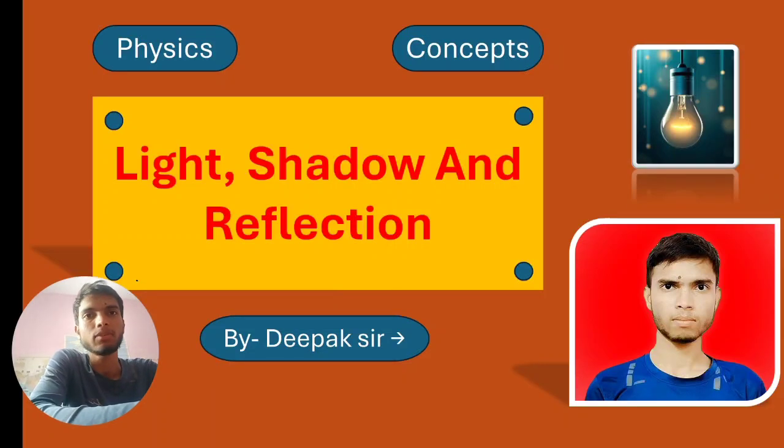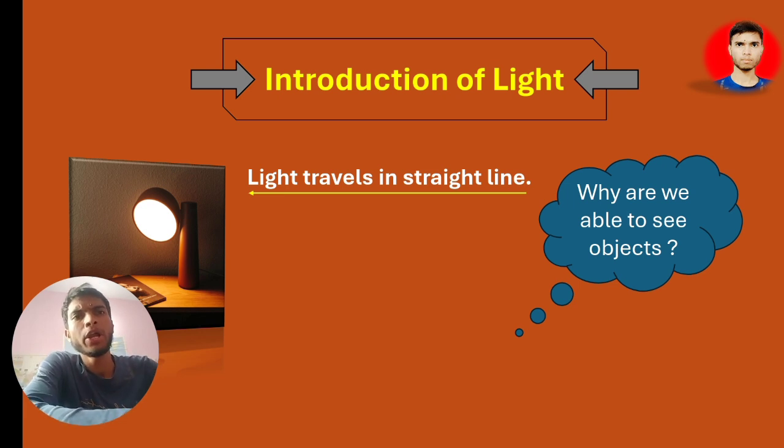You can see in front of you: light, shadow and reflection. In detail, I will be trying to explain about this, and you have to understand this when I am explaining. Okay, so I think we should start now. This is what we are going to explore. Next, introduction of light.